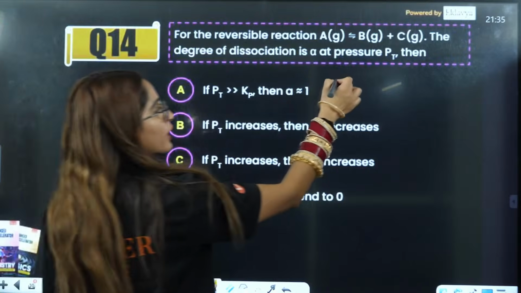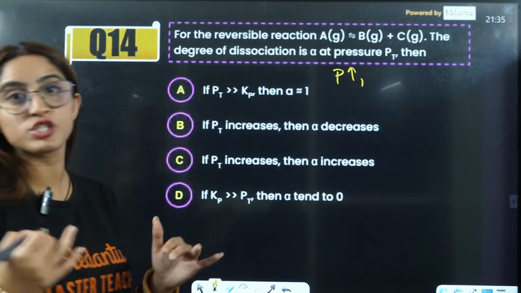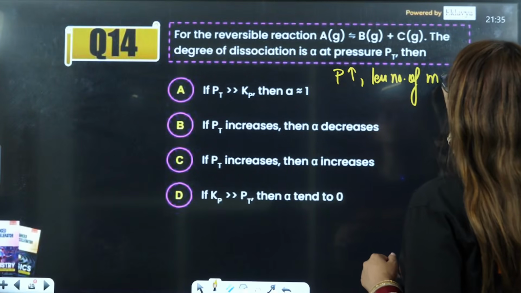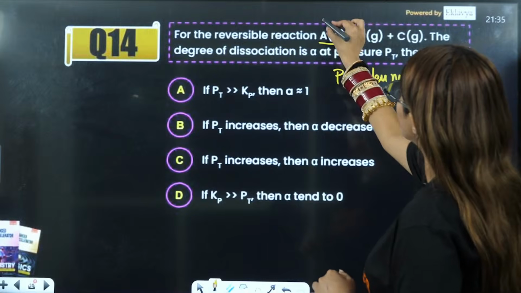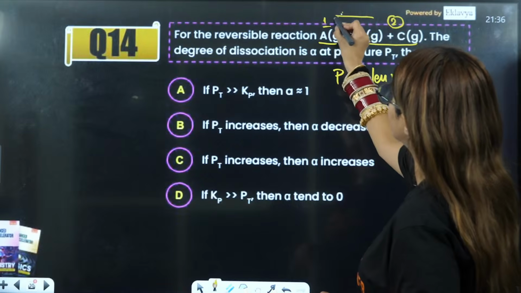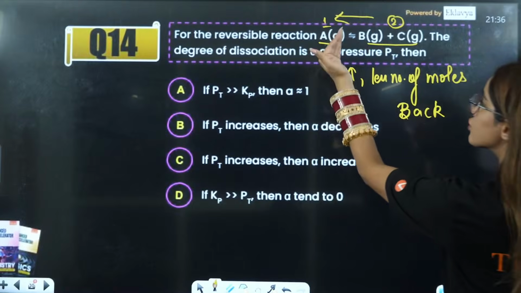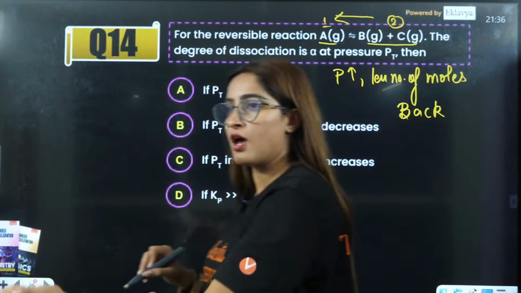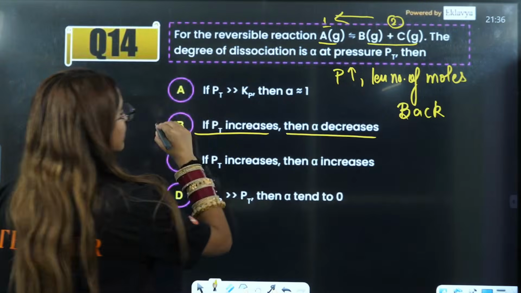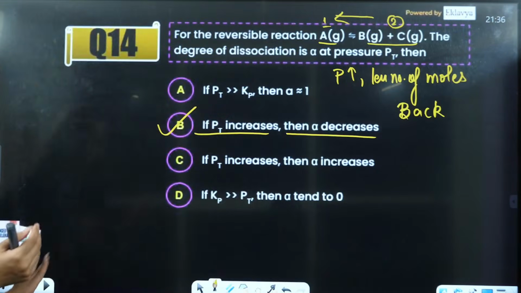So we know that according to Le Chatelier's principle, if you increase the pressure, the equilibrium will shift towards the lesser number of moles. Now as you can see, it has 1 mole, it has 2 moles. So when you increase the pressure, it will shift backwards, right? That means the dissociation will be less. So degree of dissociation will decrease. So as P increases, degree of dissociation decreases. That means they are inversely proportional to each other.